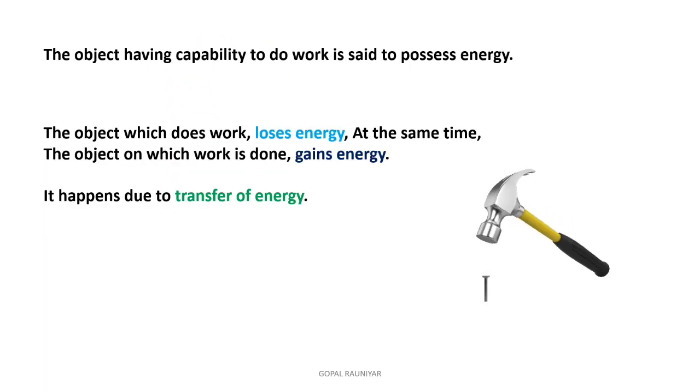So students, I have earlier told you, an object having the capability to do work is said to possess energy. Means if you can do work then you have energy. And second thing, the object which does work loses energy. At the same time, the object on which work is done gains energy. Means if we hit a hammer on a nail, the hammer will lose energy, and at that time the nail will gain energy, and the nail drives into the wood. It happens due to a transfer of energy, okay.